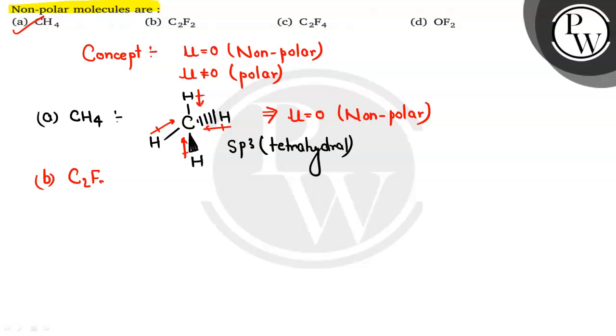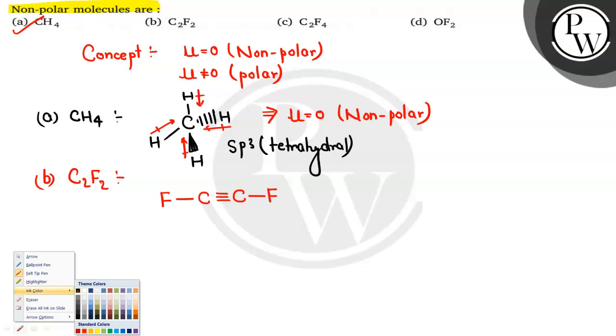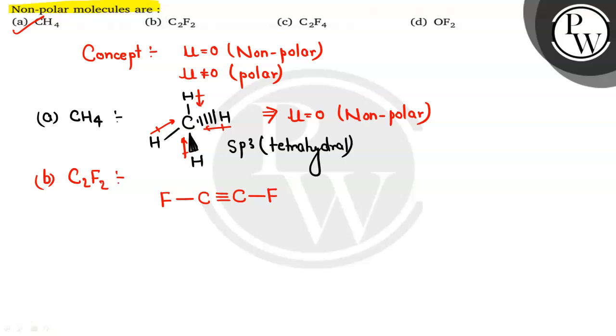In case of C2F2, as we can see, the carbon is going to form 2 pi bonds with each other. So यहाँ पे हमारा जो structure बनेगा, that is carbon is going to form 1 sigma and 2 pi bonds with the other carbon and they are just going to connect to fluorine. So in this case also the central atom carbon does not have any lone pair, so the dipole moment is going to be towards fluorine on this side as well as on this side, and it is going to cancel out each other, so mu is again coming out to be 0. So the second option is also a non-polar molecule. So option number B is also correct.